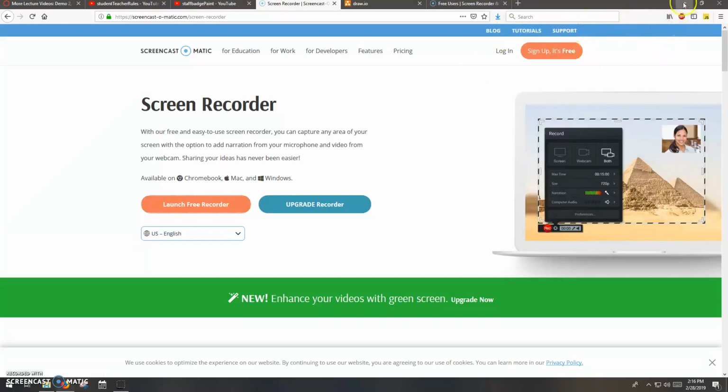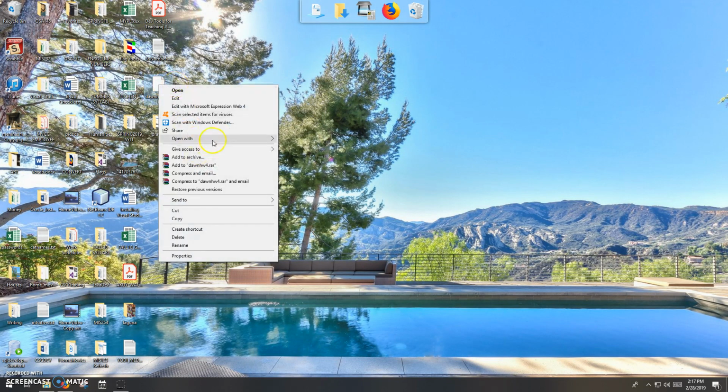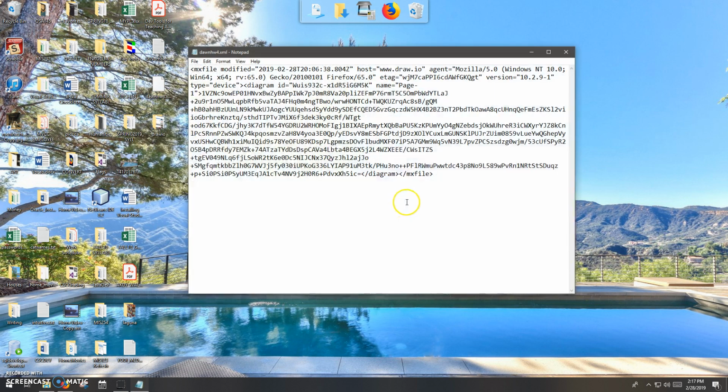Okay, so we'll do another drawing in draw.io. Just before we begin, I want to show you a little bit about the XML file. So this was the XML file that I had saved in the previous example, and I'm going to open this up in Notepad or something so you can see what this looks like. It's just a bunch of gibberish when it comes down to it.